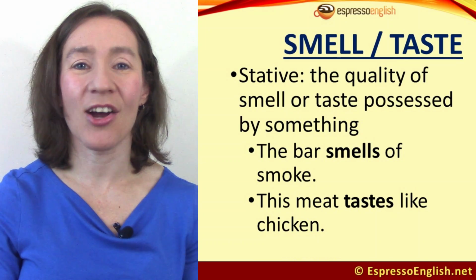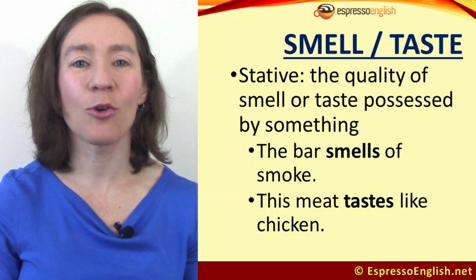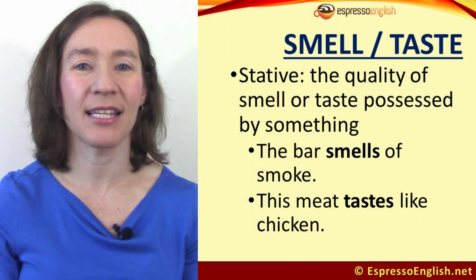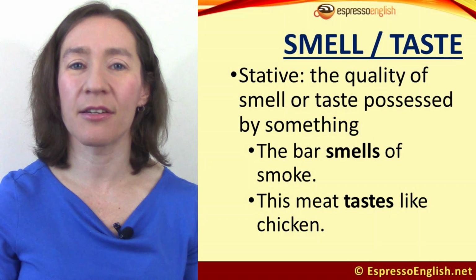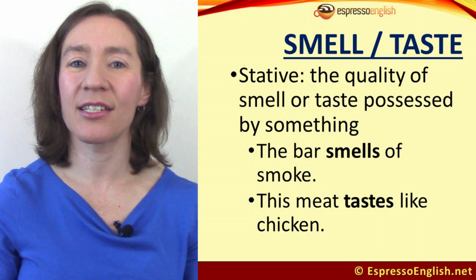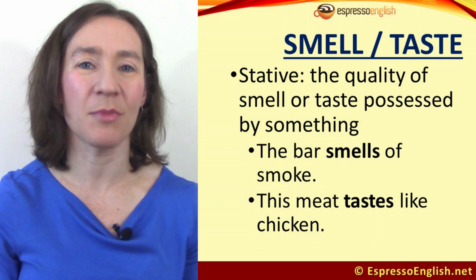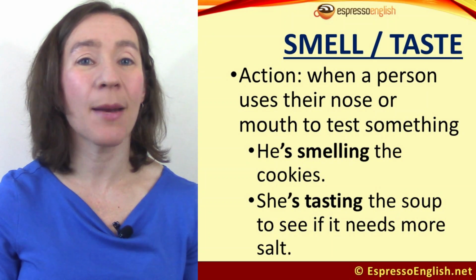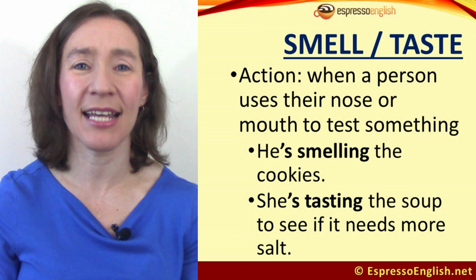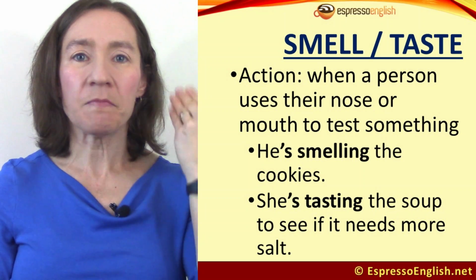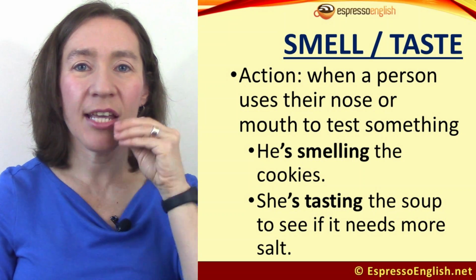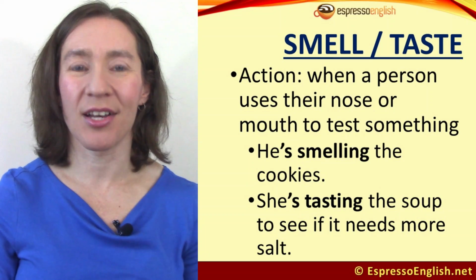Smell and taste are state verbs when talking about the quality possessed by something. For example, the bar smells of smoke. This meat tastes like chicken. So that's a quality of the bar. That's a quality of the meat. And they're action verbs when a person uses their nose or mouth to test something. He's smelling the cookies. She's tasting the soup to see if it needs more salt.